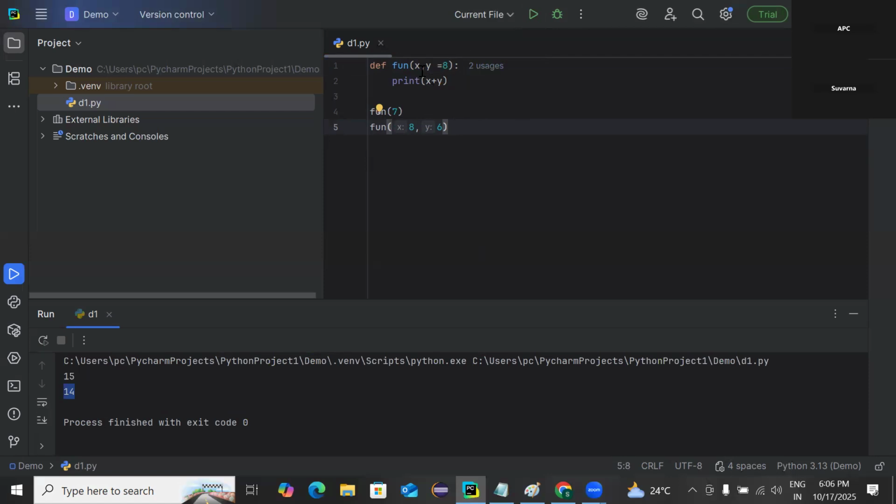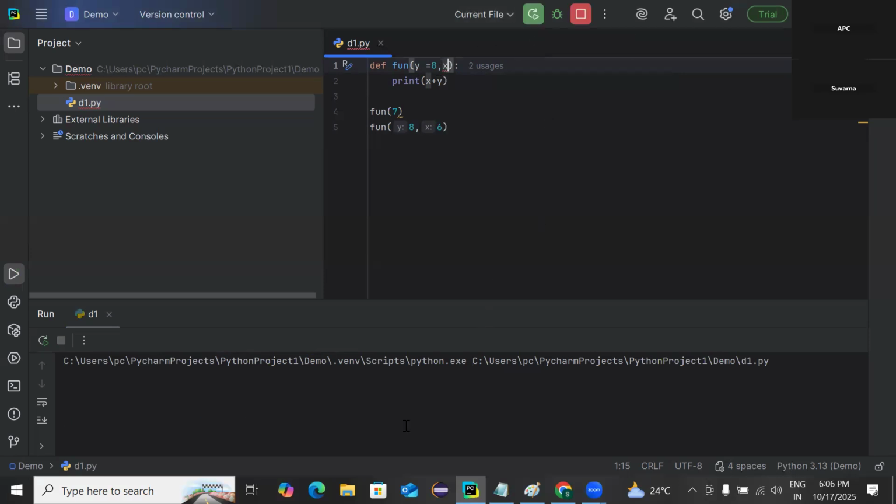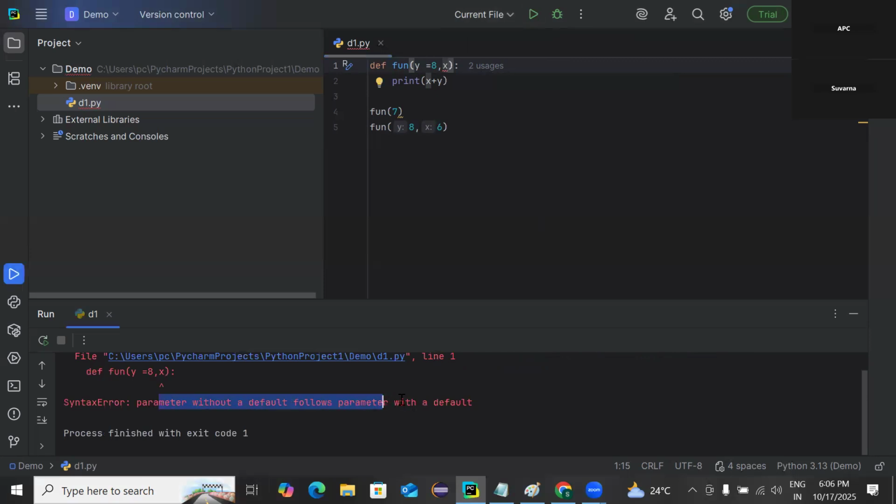One more thing we need to note here: if I keep the default argument first, and then the required positional argument, we will get an error. Parameter without default follows parameter with default. It means the default-valued parameter should be at the right side of the parenthesis.